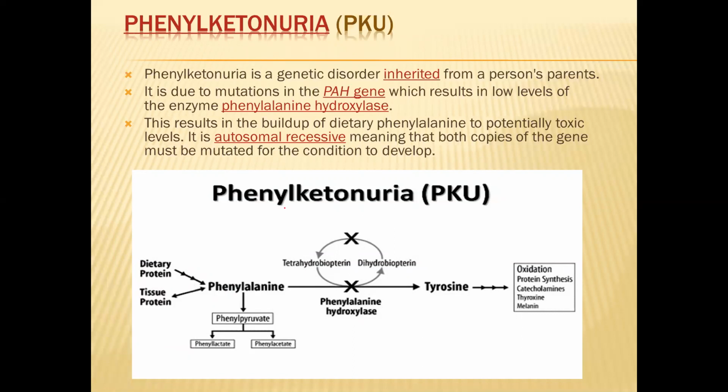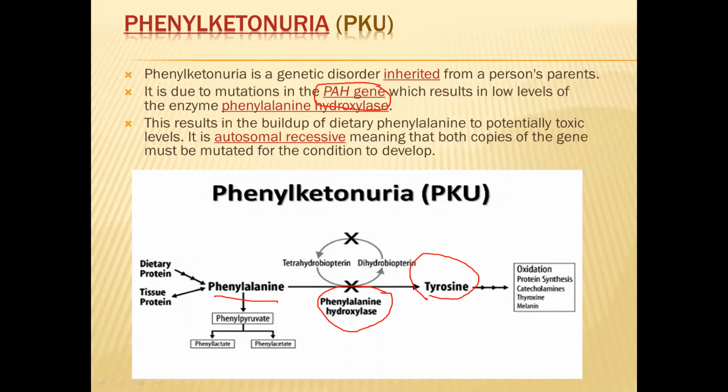So what is the problem in phenylketonuria? The gene responsible for this is the PAH gene. The PAH gene is responsible for production of the enzyme called phenylalanine hydroxylase. Here you can see phenylalanine hydroxylase. What is its function? It converts phenylalanine into tyrosine. This conversion is stopped due to the absence of the enzyme phenylalanine hydroxylase.